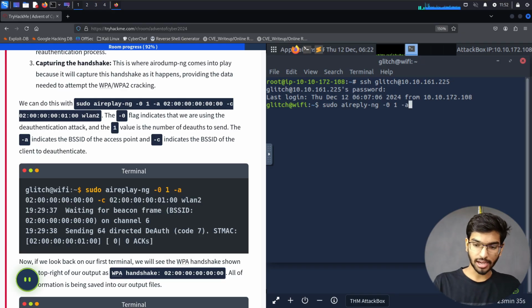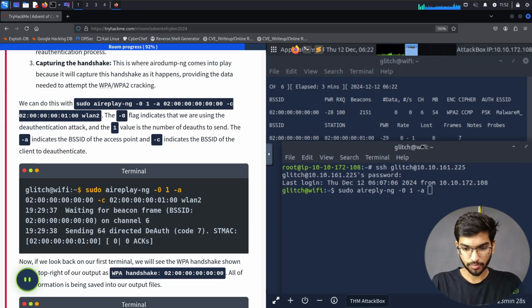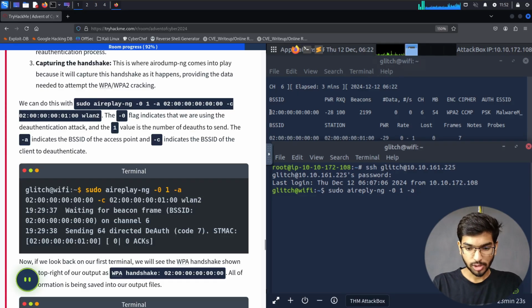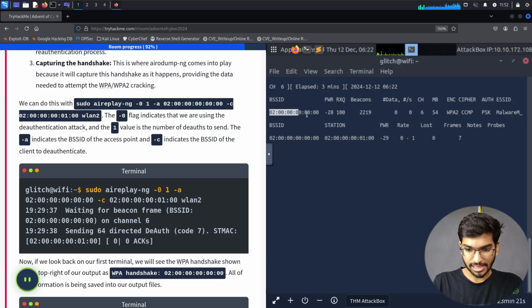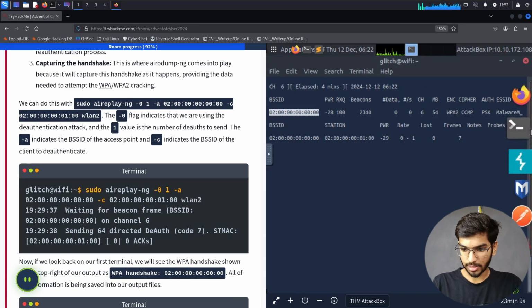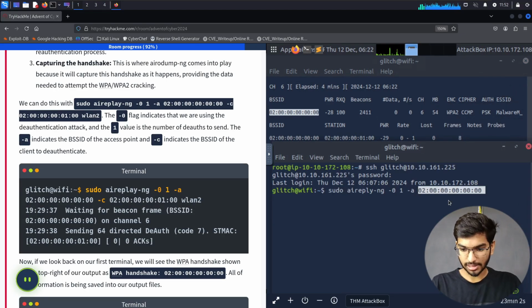And then, what is the access point? The BSSID of the access point from which I want to de-authenticate the clients present in that network. So let me copy this BSSID of my access point. Let's copy that and then open this again. What happened to the other terminal? Yeah, let's open this and then paste this in here.